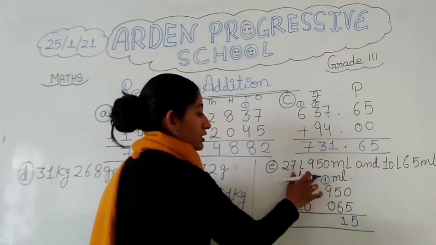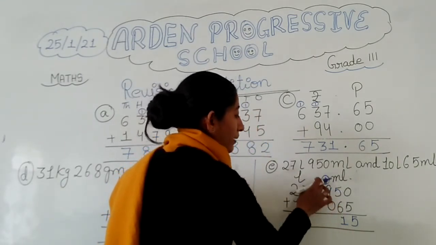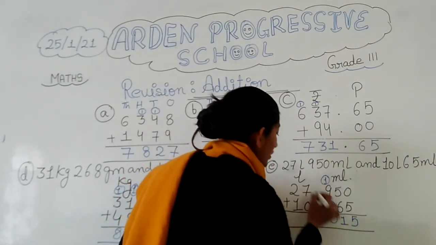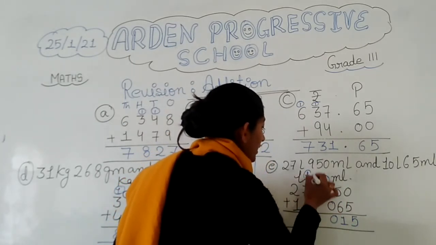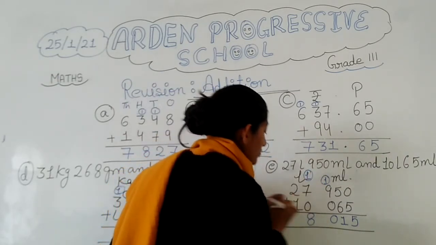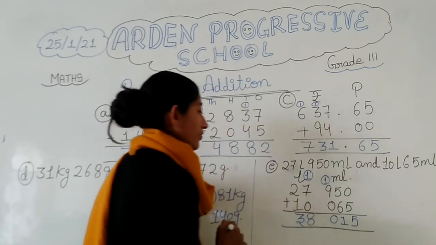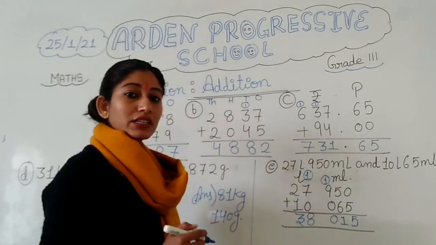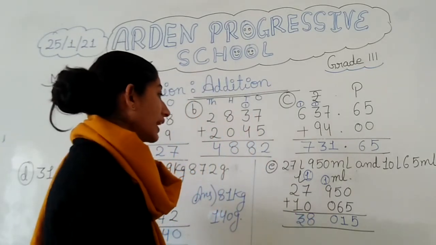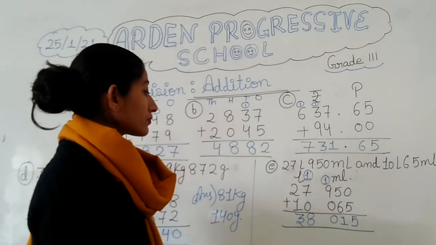Now add 9 plus 1 is 10, because 0 means no number. So 9 plus 1 is 10. 10, write 0 and then again 1 will be carrying. So 7 plus 1 is 8, and 2 plus 1 is 3. So what answer are we getting? We are getting 38 liter and 15 milliliter.